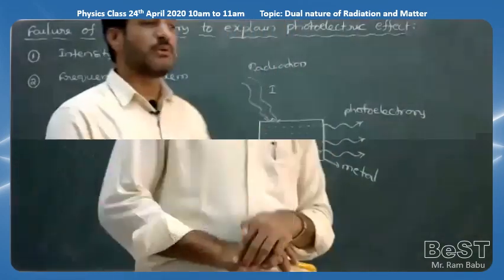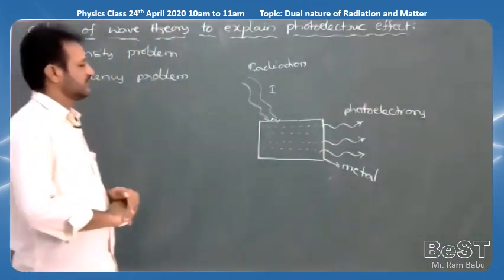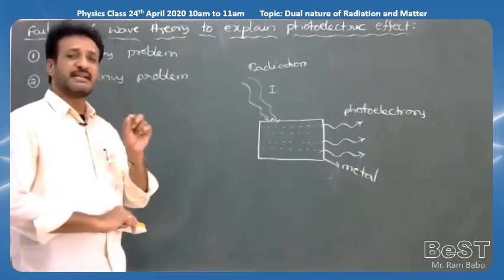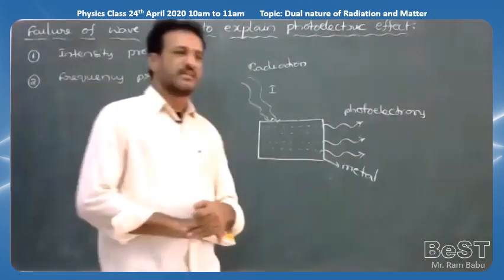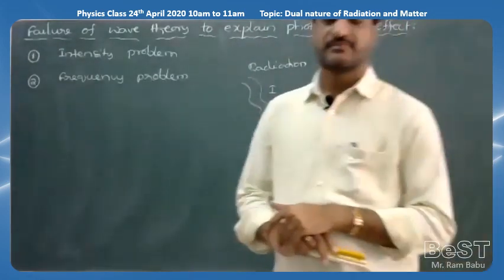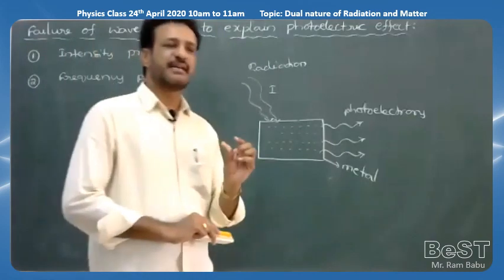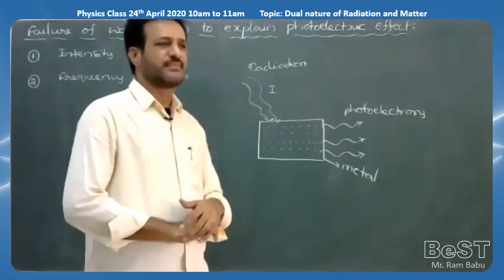In the next line, but what is the experiment saying? Experiment proved that a minimum frequency is required.